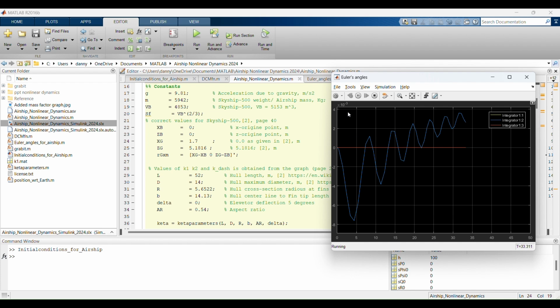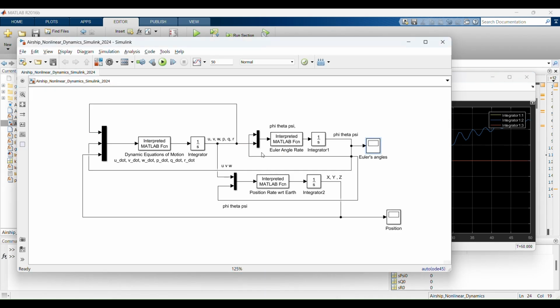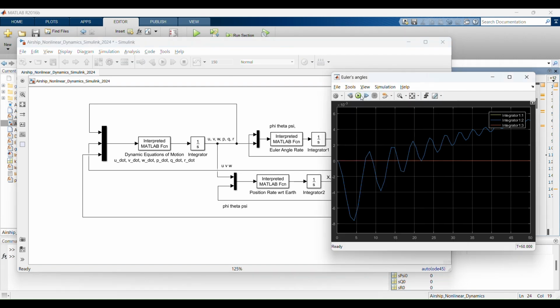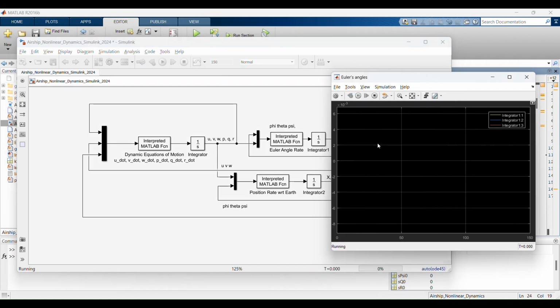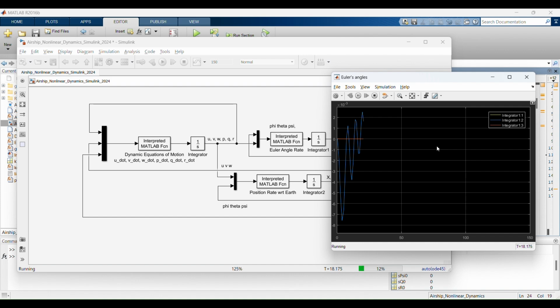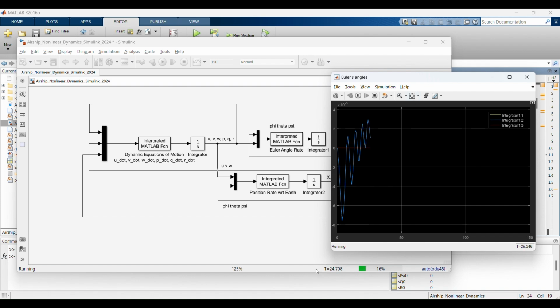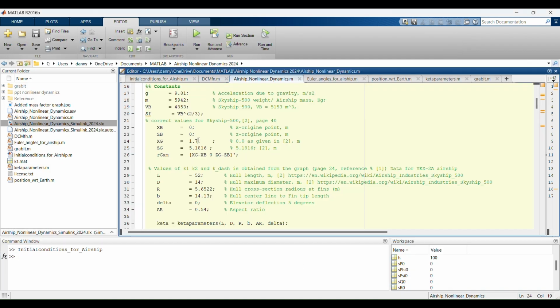As you can see, now it's on the order of 10 to the power minus 3, which is very close to 0. To increase the time interval for the simulation, we can increase it to 150 seconds and see how the system behaves. After 150 seconds, this is the overall system response at a distance of 1.7 meters ahead of the center of buoyancy.